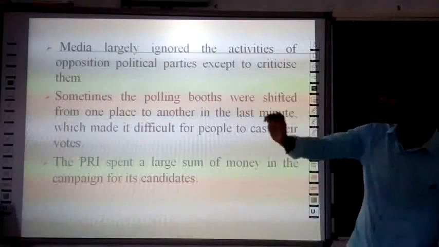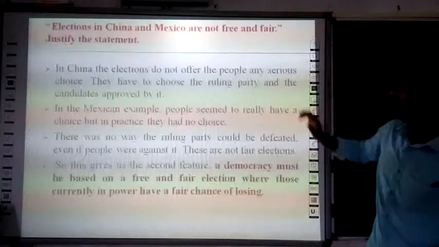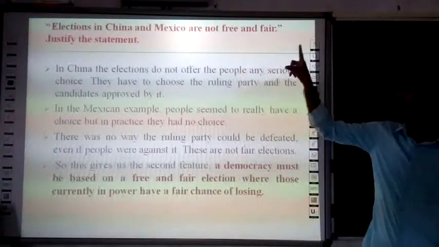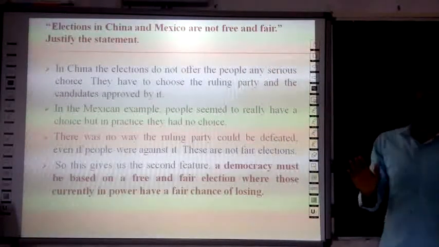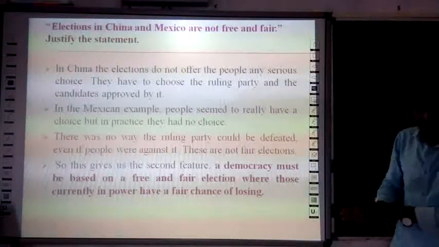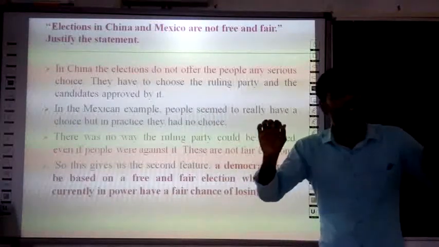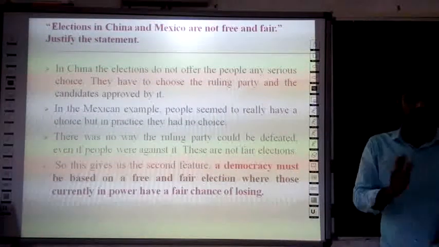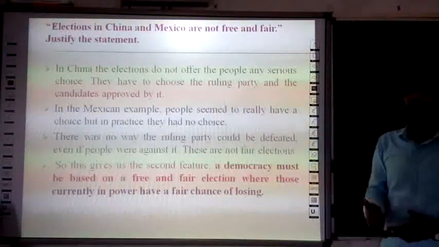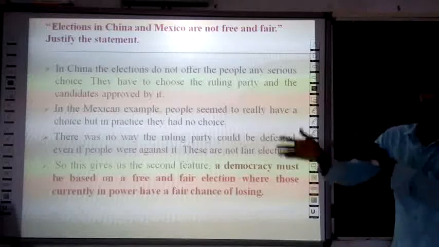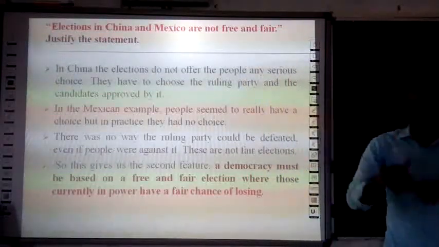Not at all. Now a question arises, which is one of the very important questions from an examination point of view: elections in China and Mexico are not free and fair. Justify the statement. We know that the elections conducted in China and Mexico weren't free and fair. So why? First, in China, elections do not offer the people any serious choice.